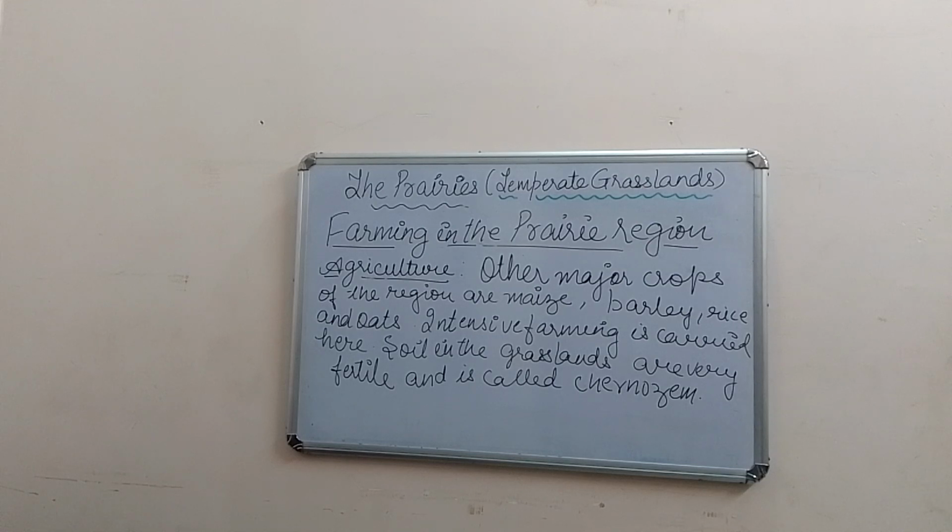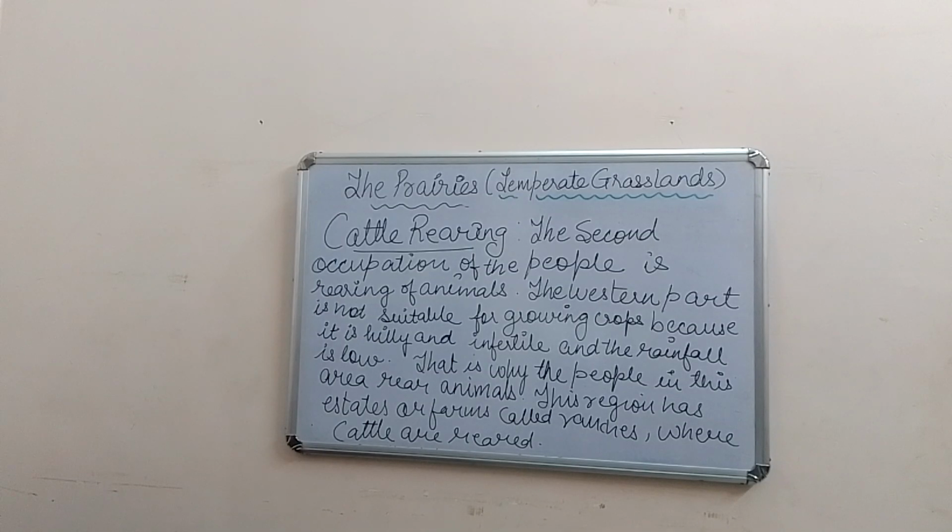The soil in the grasslands is very fertile and it's called Chernozem. So this is about the agriculture, or we can say the farming in the prairies region. So now let's talk about the cattle rearing.